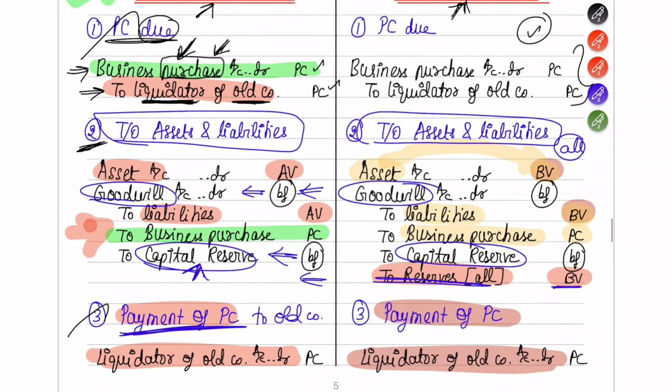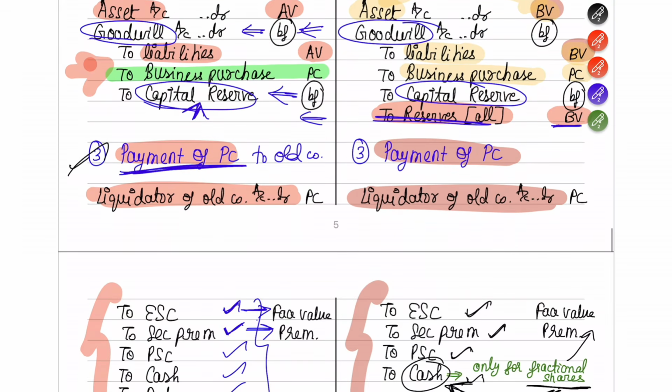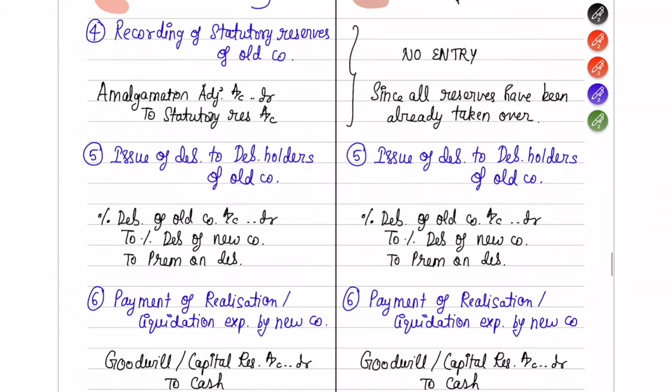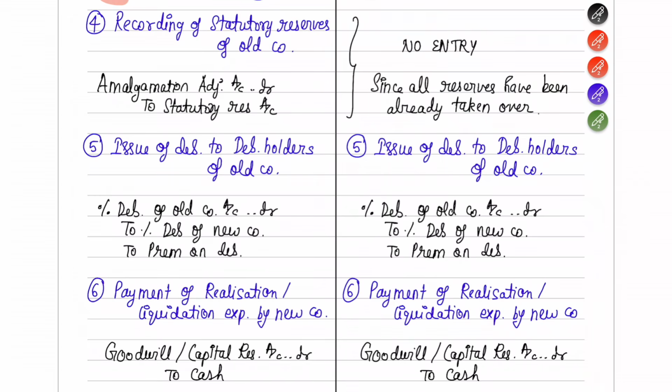First was PC due, then taking over of assets and liabilities, then payment of PC. Next, the fourth adjustment would be here. Then you have to record something known as statutory reserves of the old company. I told you that the new company has to maintain the statutory reserve for the next 2 to 3 years, correct? So you cannot just leave the statutory reserves in the old company and leave it like that. You have to take it over to the new company.